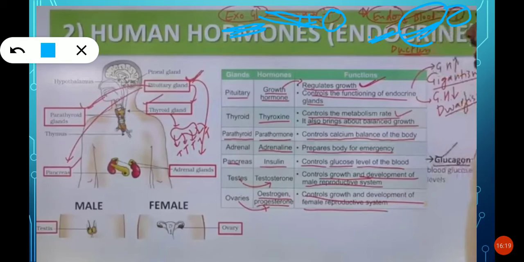Very good. So this is exocrine gland and endocrine gland.